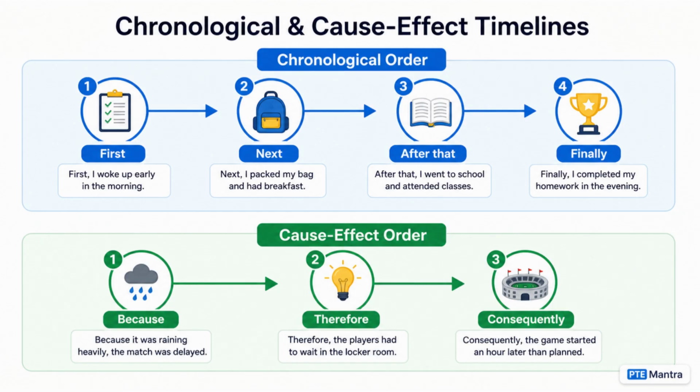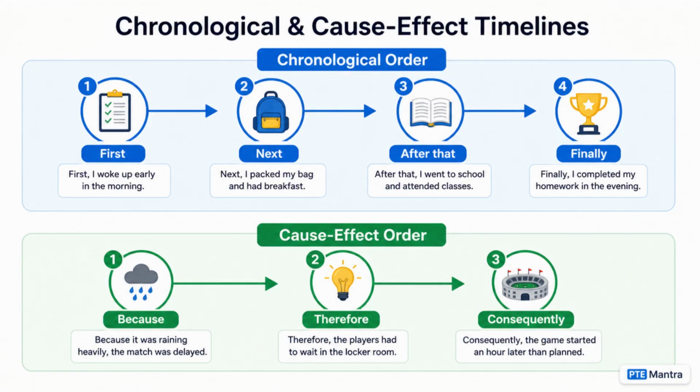For chronological sequences, look for time markers. First, next, then, after that, finally. For cause-effect sequences, look for because, therefore, as a result, consequently. Watch this chronological example. Sentence A. First, the committee drafted the proposal.